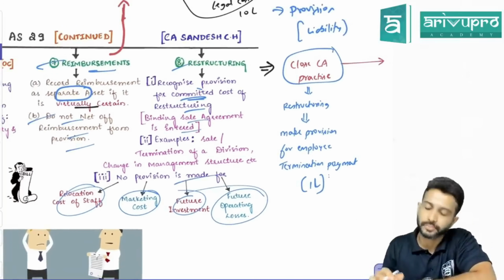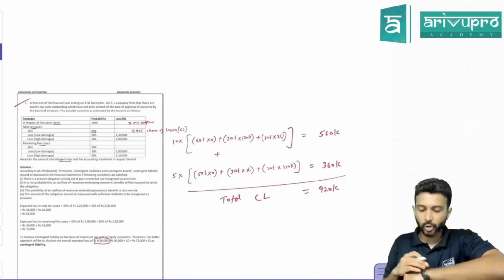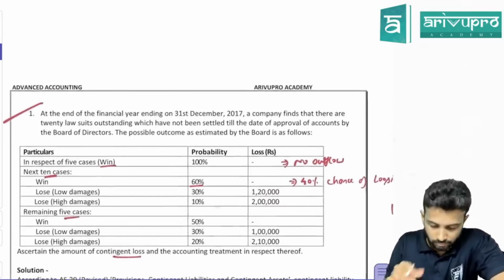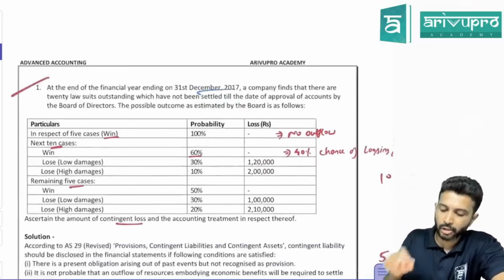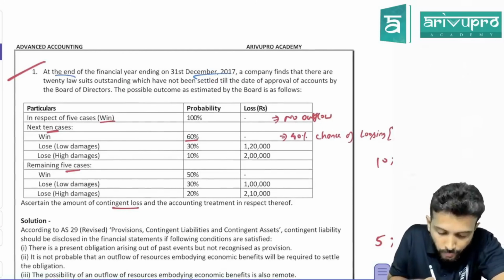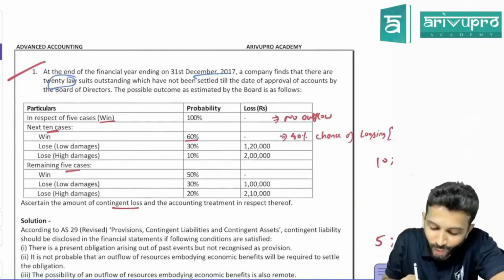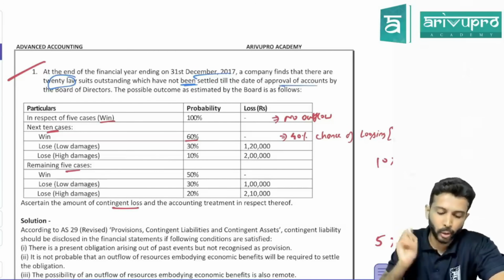Okay, now we'll take 1 or 2 questions and we'll wind up. Come to question number 1. At the end of the financial year, 31st December 2017, the company finds that there are 20 lawsuits, 20 cases going on, that have not been settled till the date of approval of accounts.